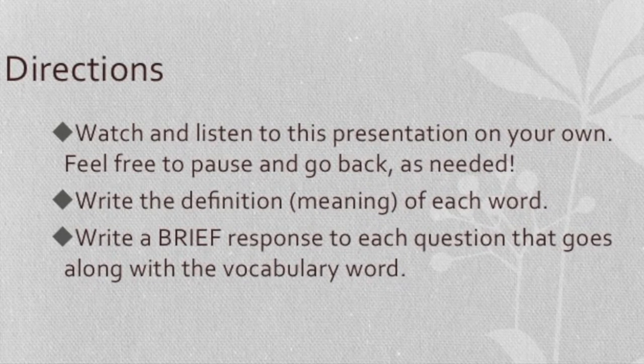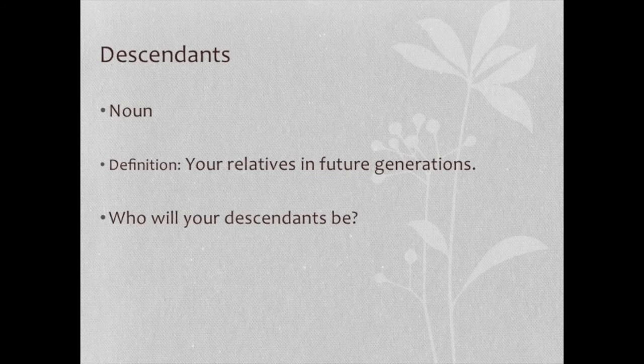Let's go! The first word on our list this week is a noun. The word is descendants, and we know that descendants is a noun because a noun is a person, place, or thing, and a descendant is a person. The definition of a descendant is your relatives in future generations. So your descendants are the opposite of your ancestors. Your ancestors are the people who came before you in previous generations. Your descendants come after you. So answer this question: who will your descendants be?